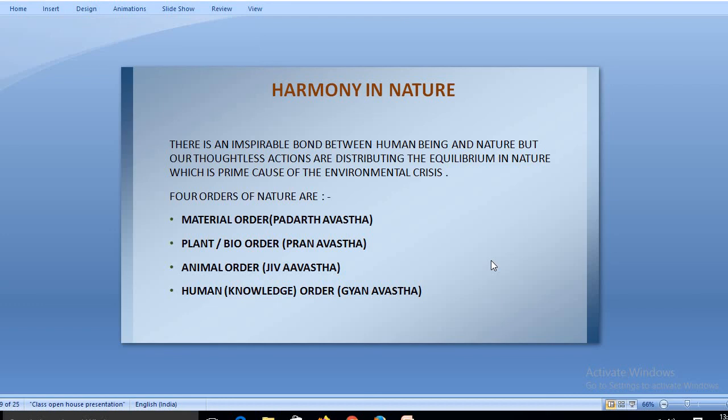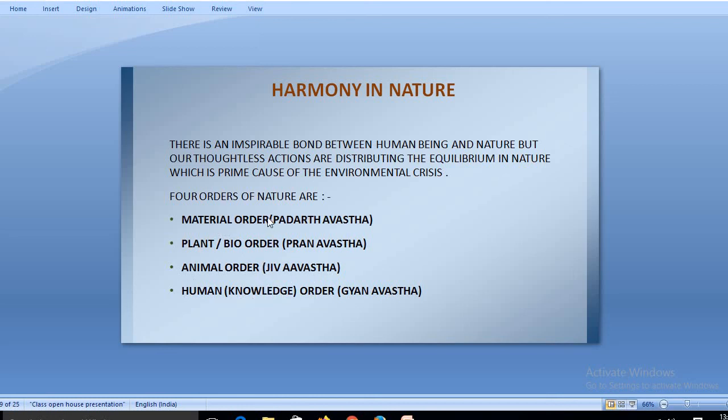Now, what is harmony in nature? If we talk about harmony in nature, we always talk about four orders: material order, plant order, animal order, and human order. The material order is known as Padartha Avastha, the plant order is known as Prana Avastha, the animal order is Jivavastha, and the human order is knowledge, or Jnana Avastha.